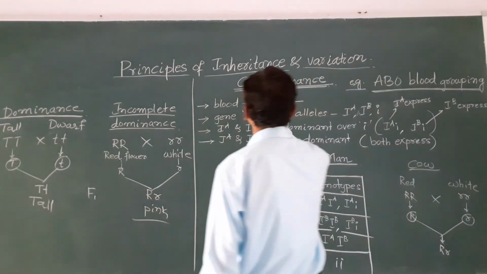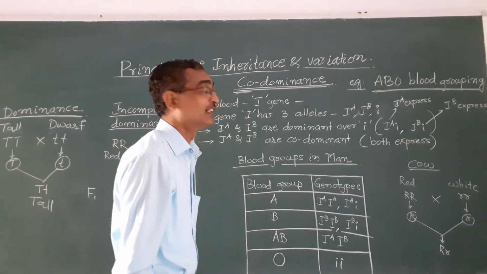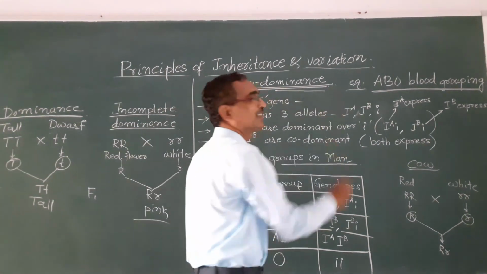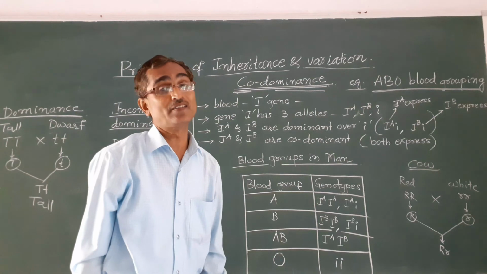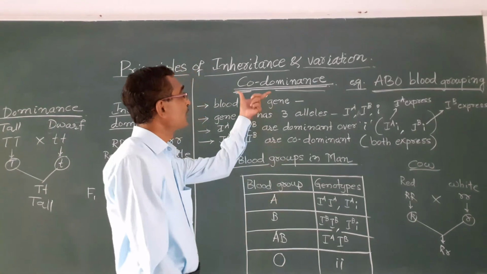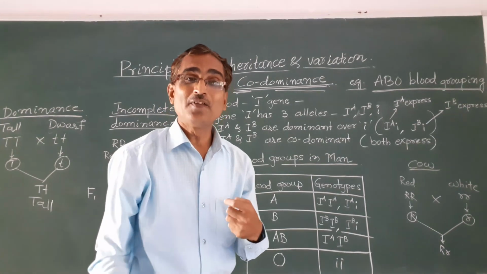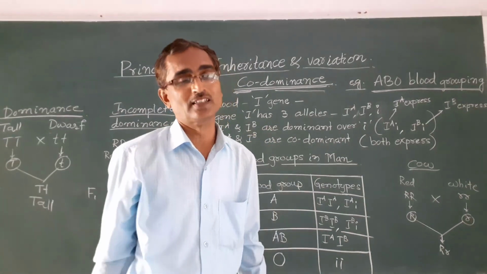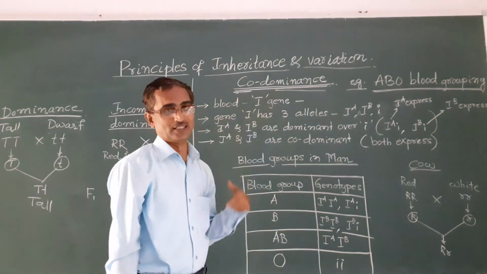Co means together. Dominance means one allele phenotypically expresses its character. So codominance means both the alleles will express together. That is what is known as codominance.